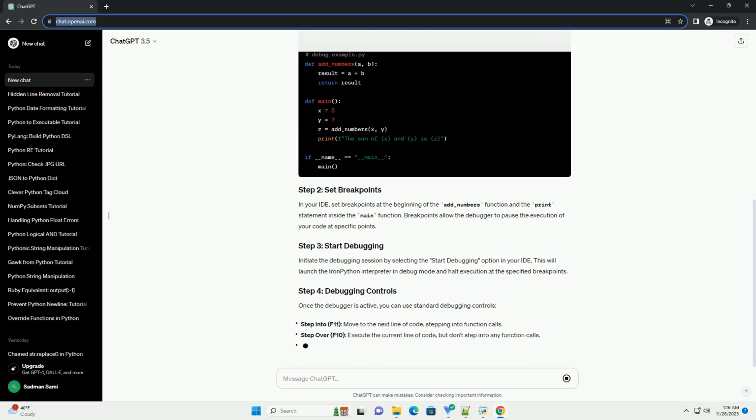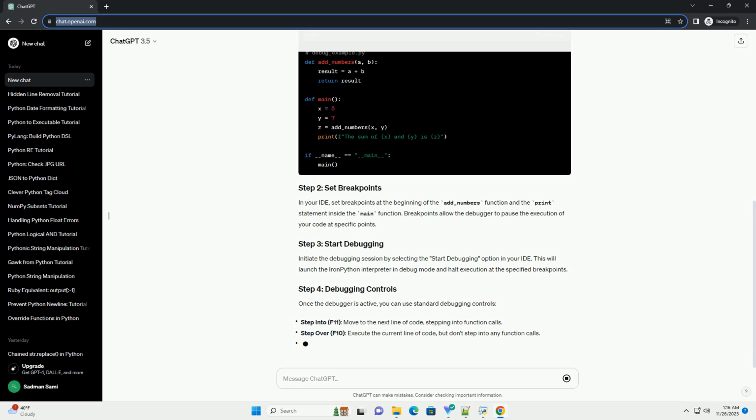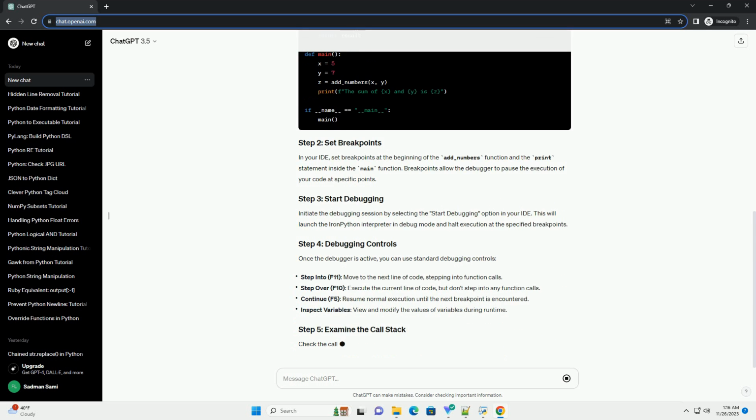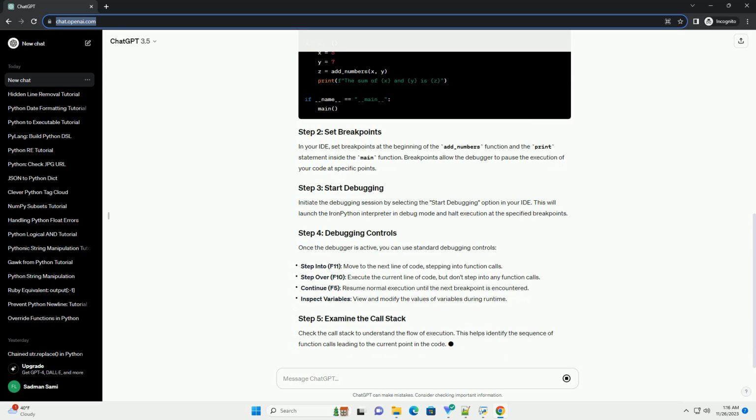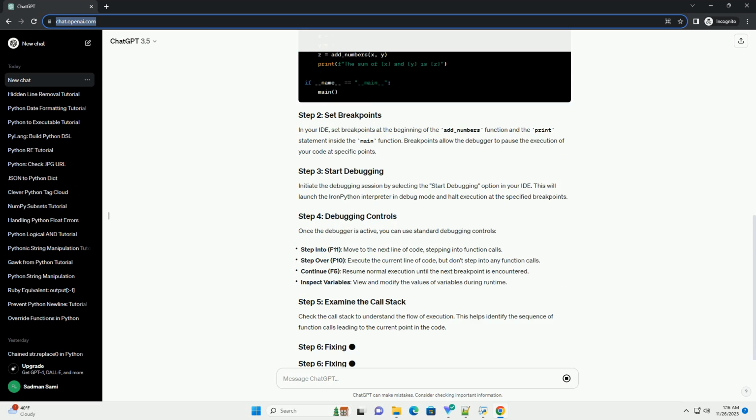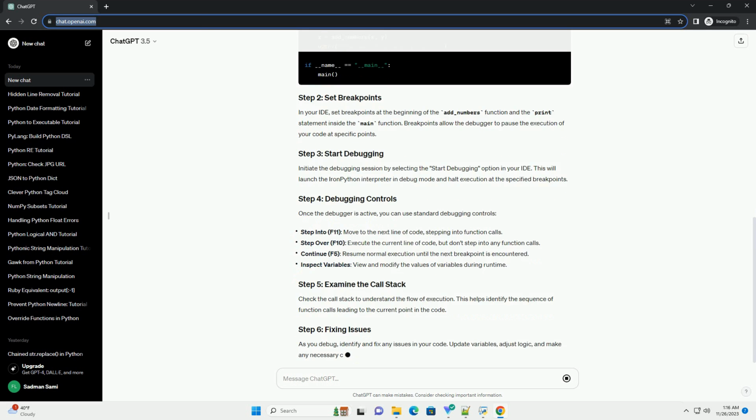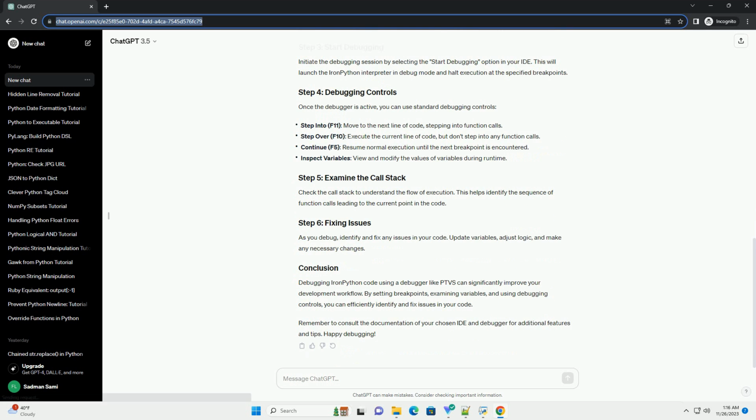Let's create a simple IronPython script to demonstrate the debugging process. Open your preferred IDE and create a new IronPython script, for example debug_example.py. In your IDE, set breakpoints at the beginning of the function and the print statement inside the main function. Breakpoints allow the debugger to pause the execution of your code at specific points.